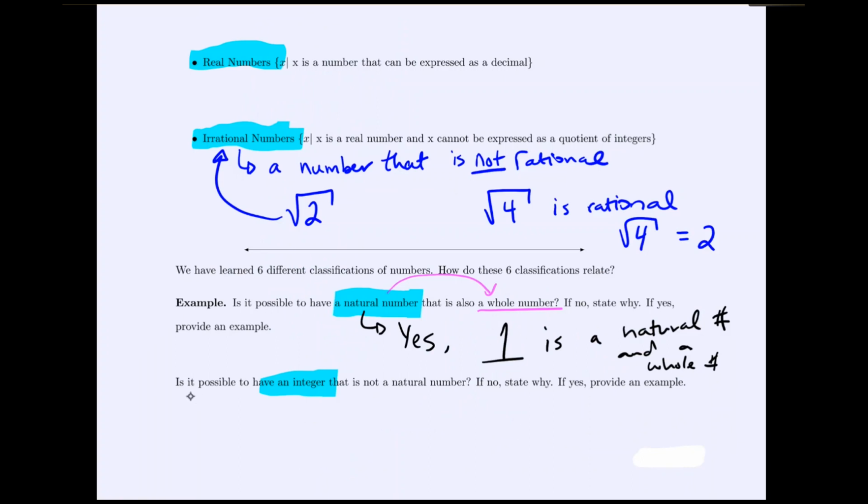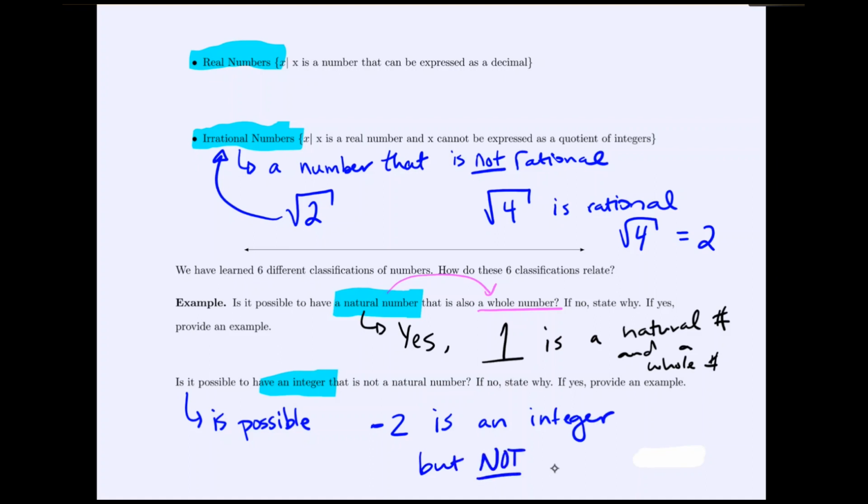So here we would have that this is possible, and any of our examples could be any of the negative numbers or zeros, so we could say like maybe -2 is an integer, but not a natural number.